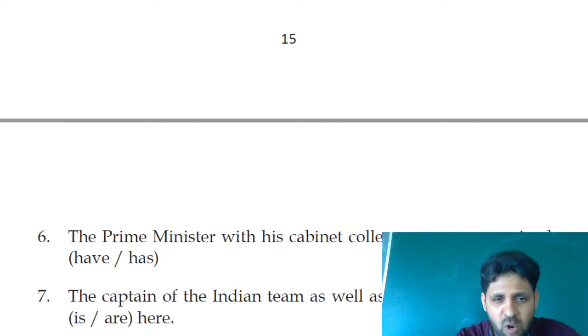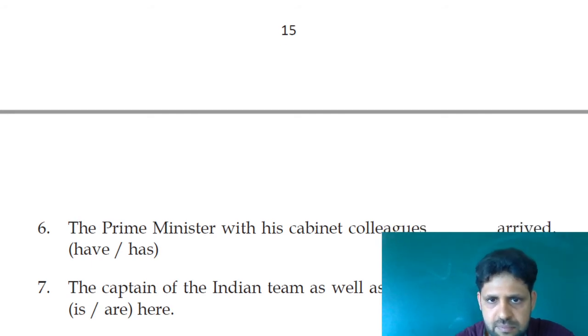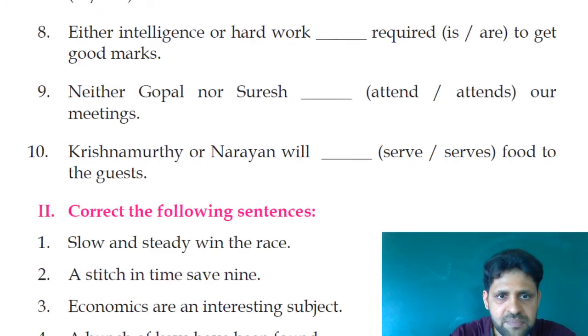Fifth one, the crowd. The collective noun crowd is a singular subject. So it is followed by the singular verb, that is was. The crowd was dispersed by the police. Sixth one, the Prime Minister with his cabinet colleagues. I mean, one person with many takes a singular subject. So the Prime Minister with his cabinet colleagues has arrived, not have arrived. So the answer is has arrived. The Prime Minister, one with many, takes a singular verb.